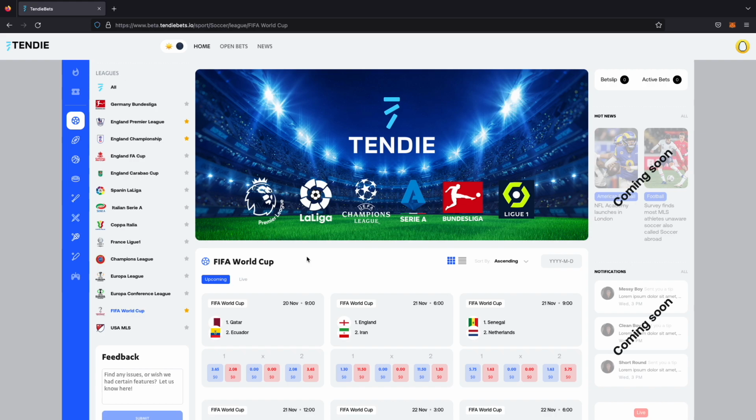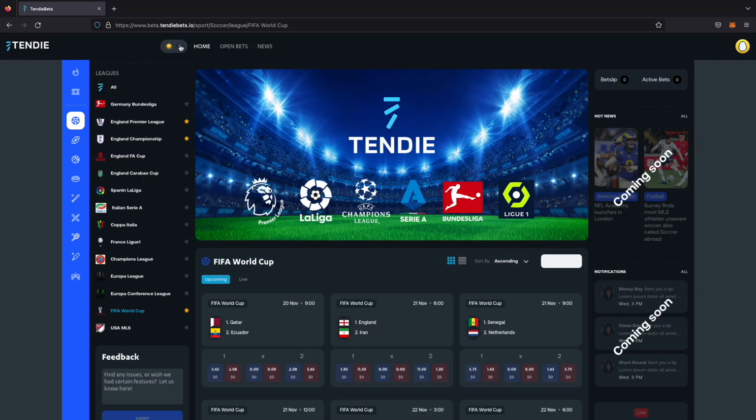A wise man once told me, what was once an upcoming feature is now a new feature because it's been released. It's not upcoming anymore. I was that man. Let's turn on dark mode, our newest feature. Easy on the eyes. Why we didn't do this sooner, I don't know, but here we are.